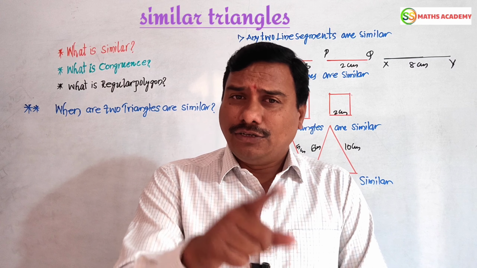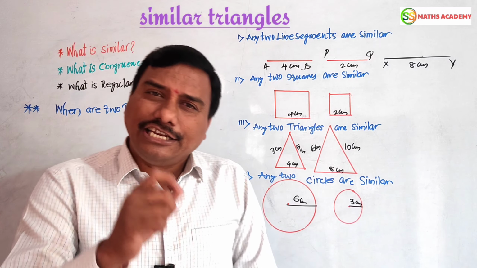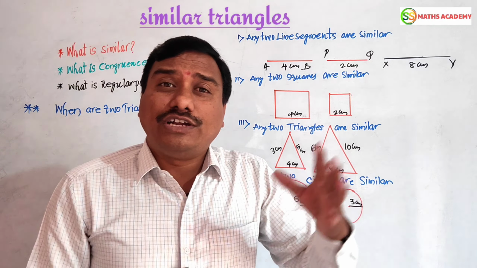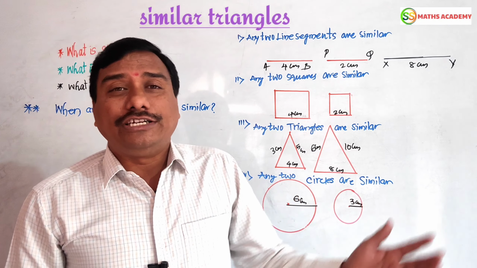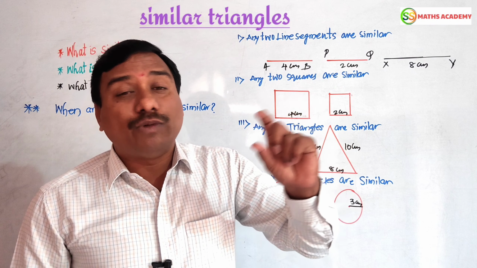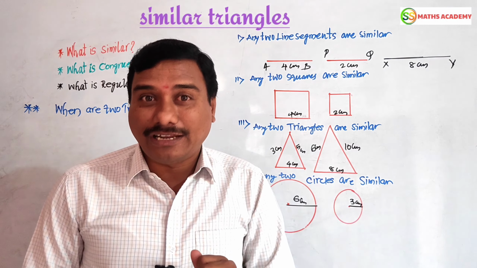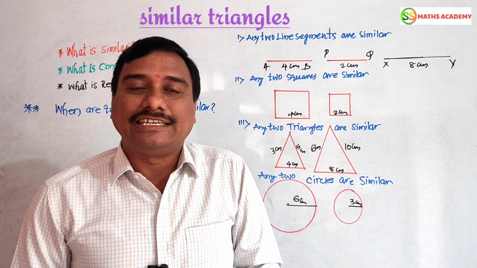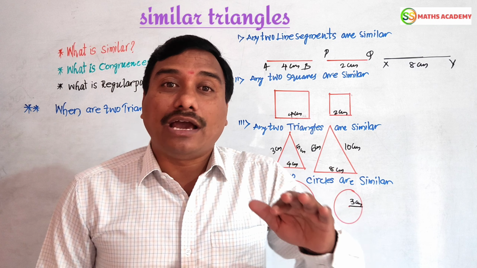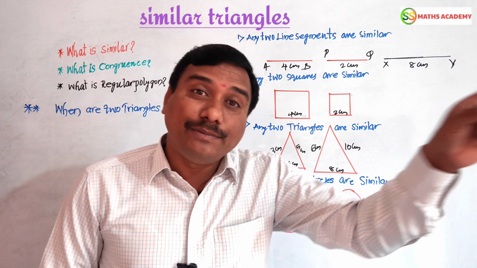What is similar? You can say very easily: any two figures, any two triangles, any two squares, any two trees, any two hills. Suppose you went to your grandmother's village. While going, you observe the trees and hills, whatever it is, in nature. You understand that these two hills look like a similarity of hills, similarity of trees. But when you go near the hill or the tree, the size may or may not be changed. Am I right or not? So such figures are called similar figures.